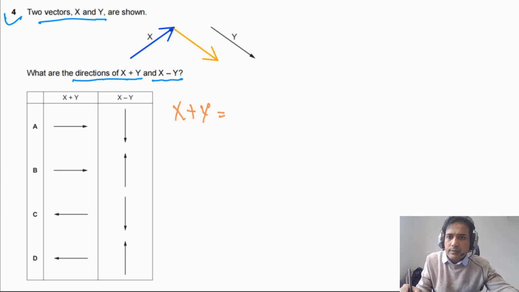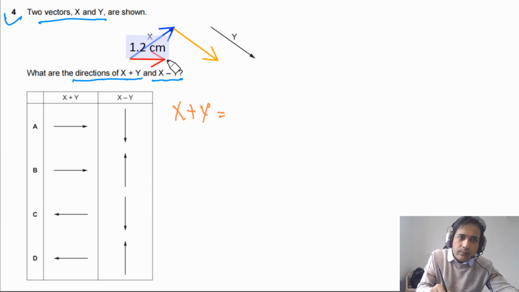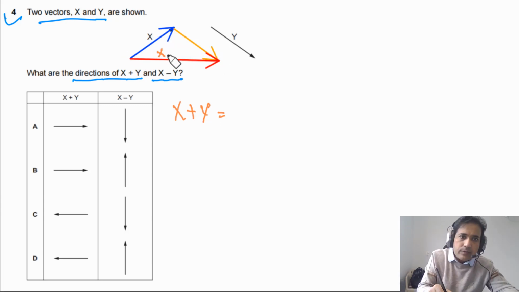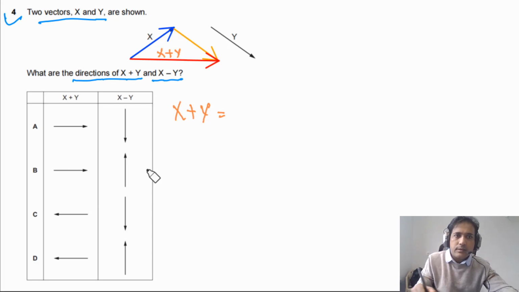So what is our resultant vector in this case? For resultant vector, let me use red. From tail of first to the head of last. So this is our x plus y. So we can say x plus y. Our answer is B. Now let's move on to the second part.